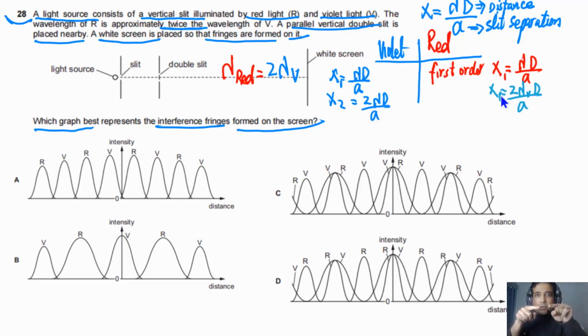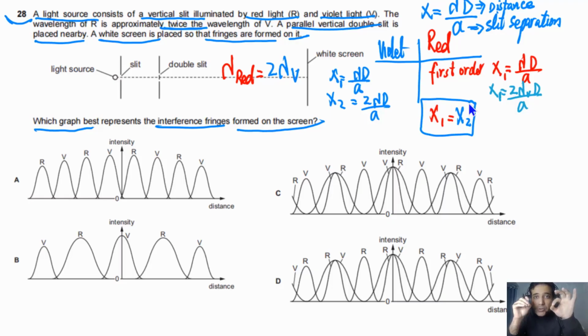So in this case, I can also write down x1 is equal to x2, meaning for the violet. It simply means that where we see first order of red, at the same position we will see second order of violet. And that's the point you need to understand. If you got this point, now we can find the answer.